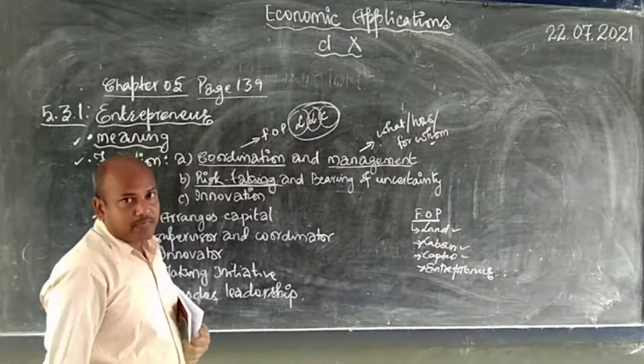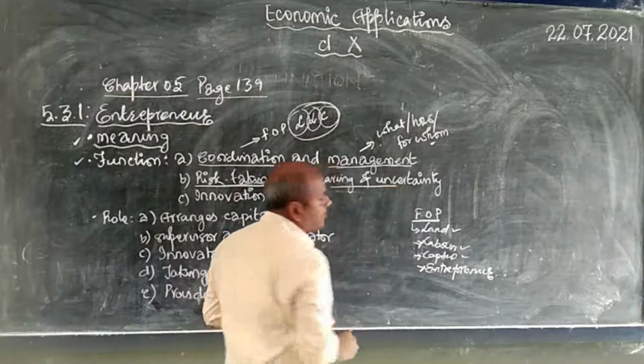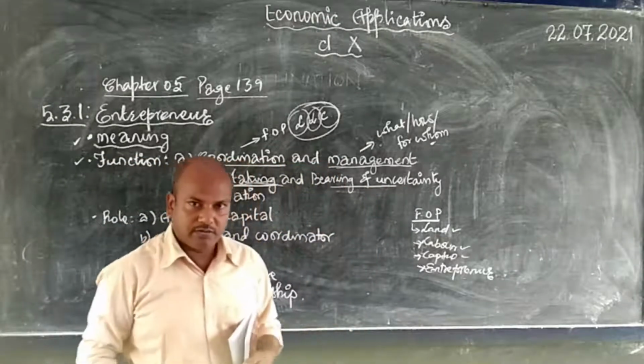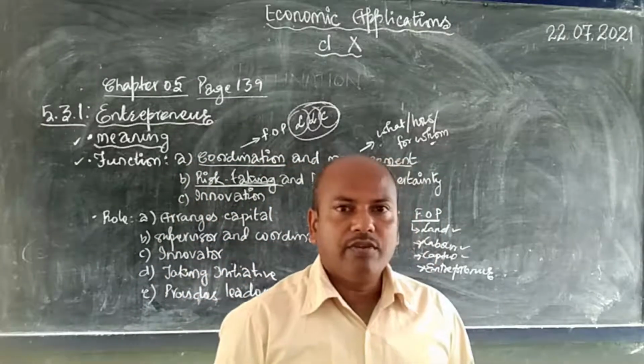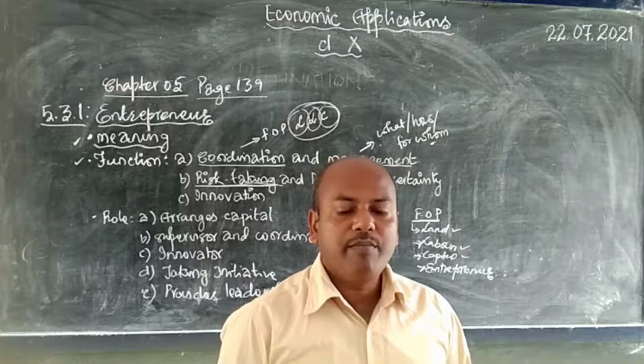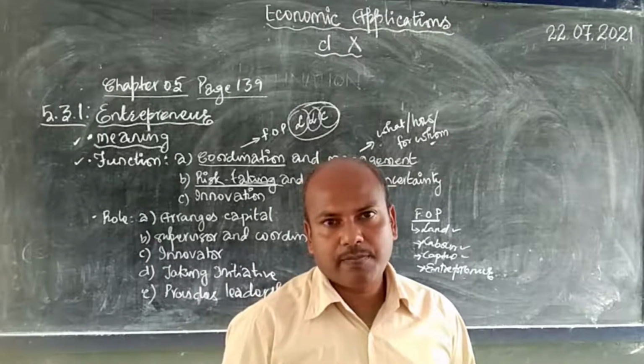Okay, number one. Second is bearing of uncertainty. This is a modern civilization, and this is in the present day, in a modern day. We know big multinational companies may get an order of lakhs or thousands of products.